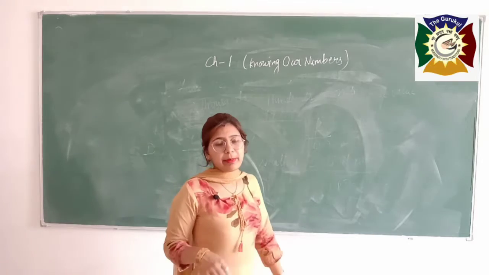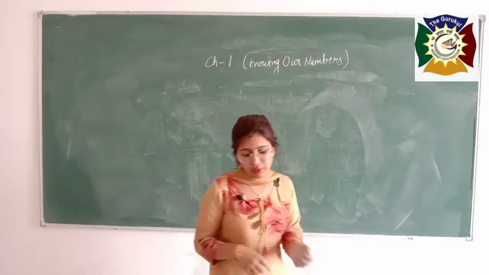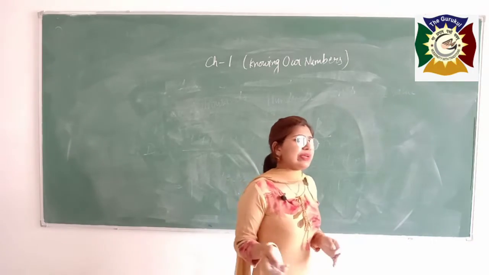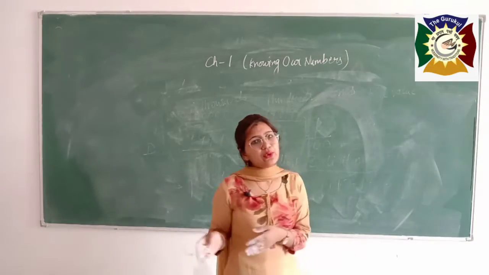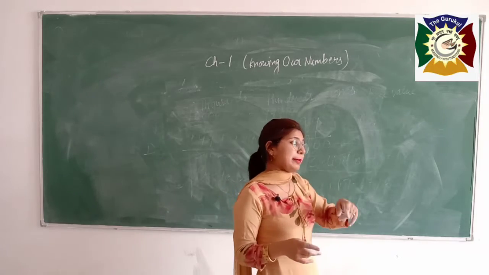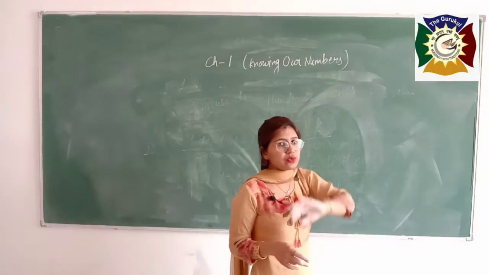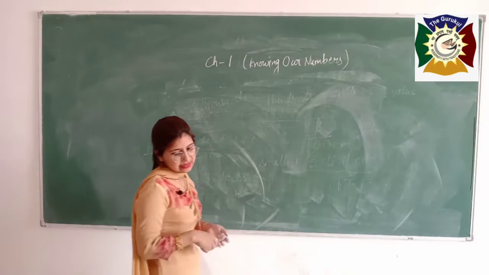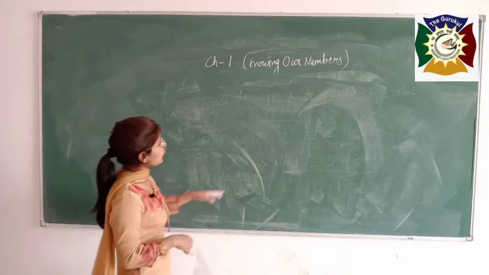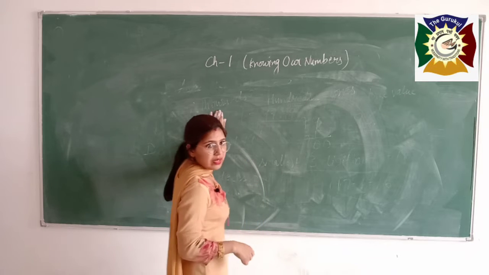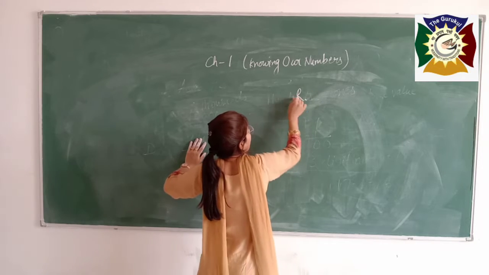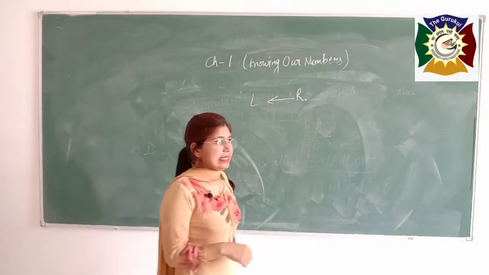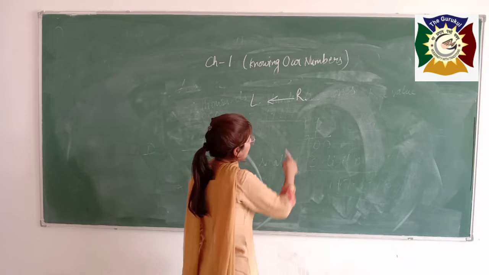Boys, now we will study the Indian and international system of numeration. If you want to write a number according to the Indian system, there is one rule. And if you want to write the same number in the international system, there is another rule. I will tell you one by one about the Indian system as well as the international system. In the Indian system, you will write the number from right to left. We have different periods in the Indian system, and these periods are written from right to left.